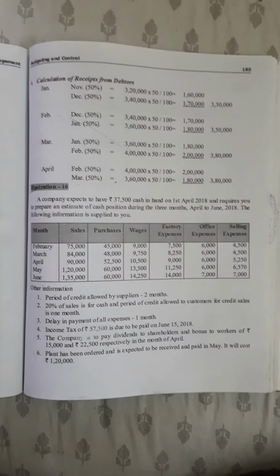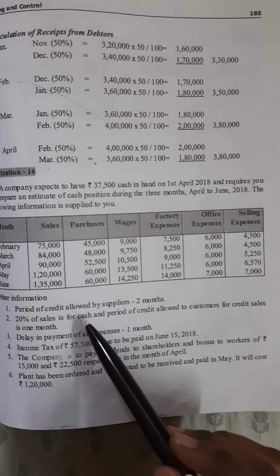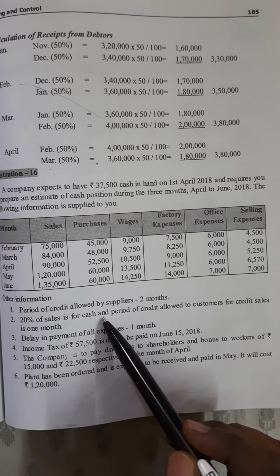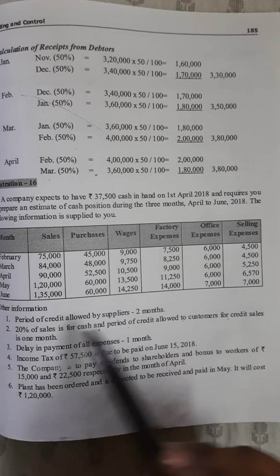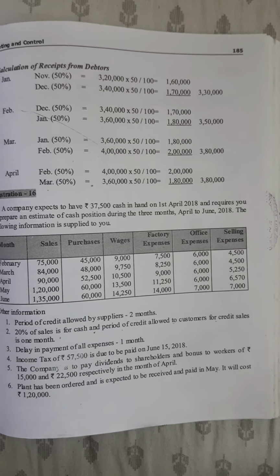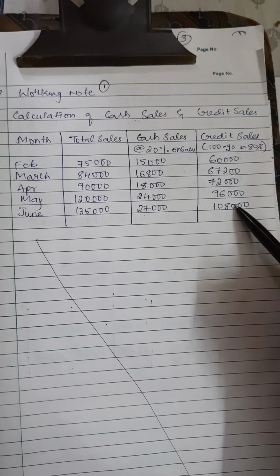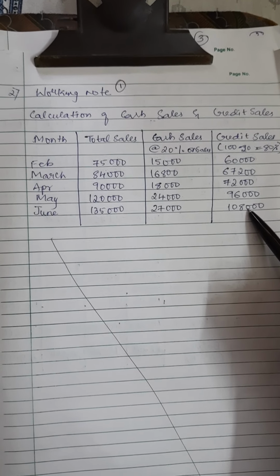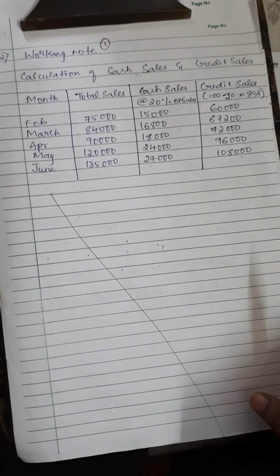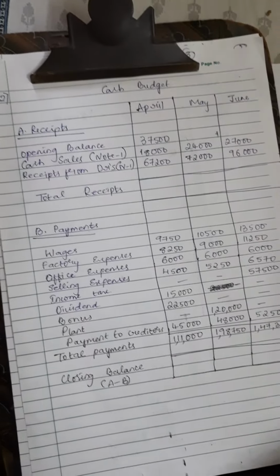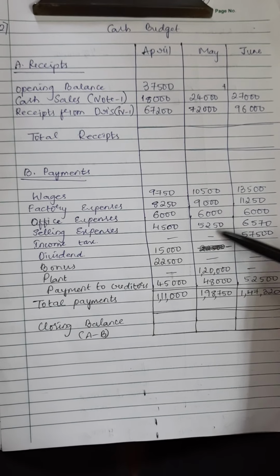Now let's look at the adjustment part of this. 20% of sales is on cash basis, which I just completed now. The period of credit allowed to customers on credit sales is 1 month. So this is the calculation here, which you have to consider for credit sales, which is the debtors calculation. All right, so now let's look at the solution format here: cash budget, which is prepared for April, May and June.